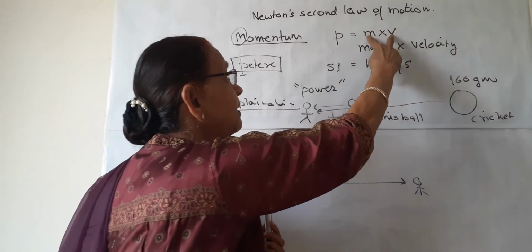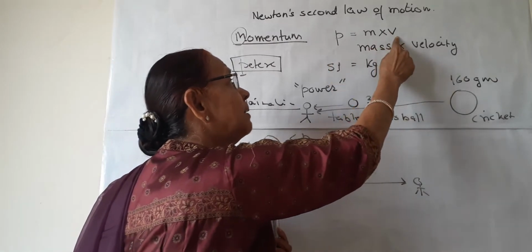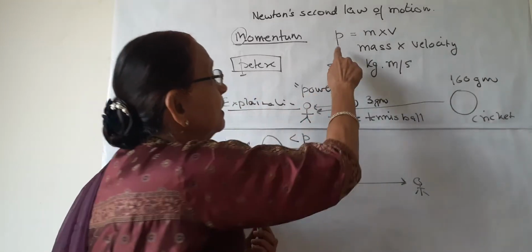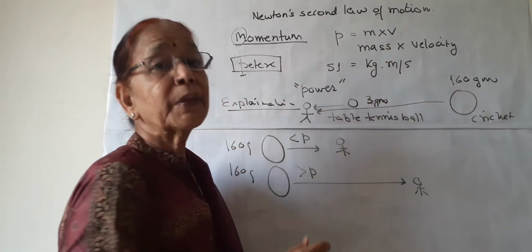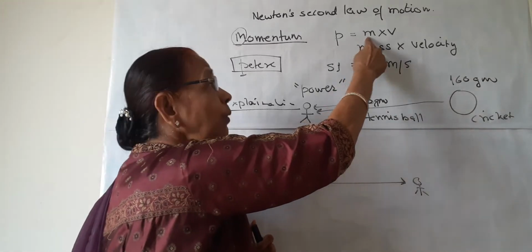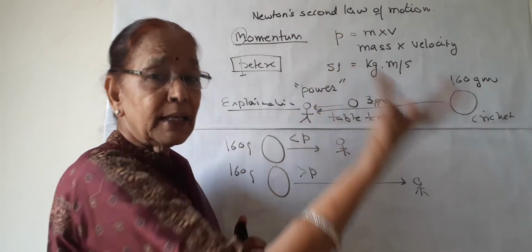If both are increased, it is increased. If it is double, it is double. If both are less, then momentum will be less. It is a product of mass and velocity. As mass cannot be zero, velocity can be zero, so momentum can be zero of a resting object.